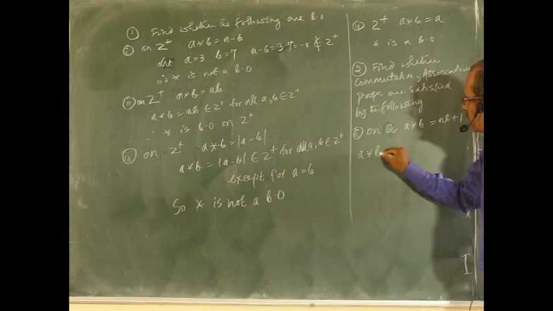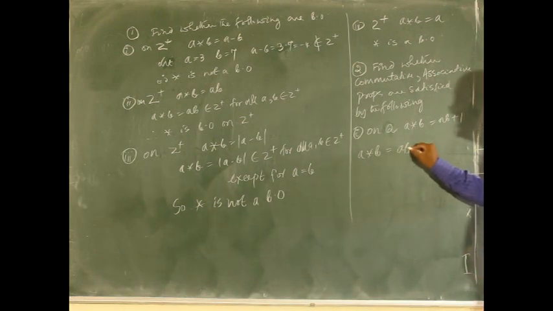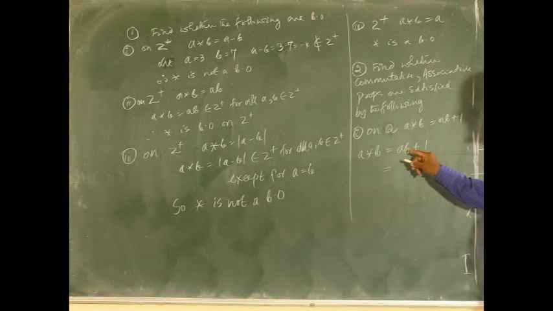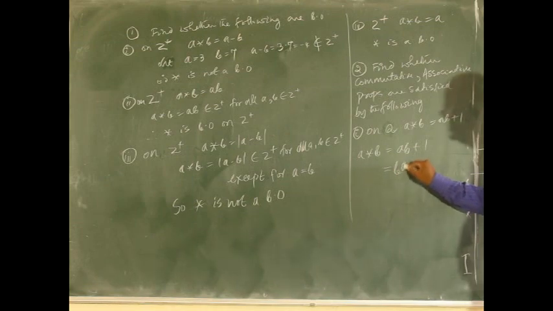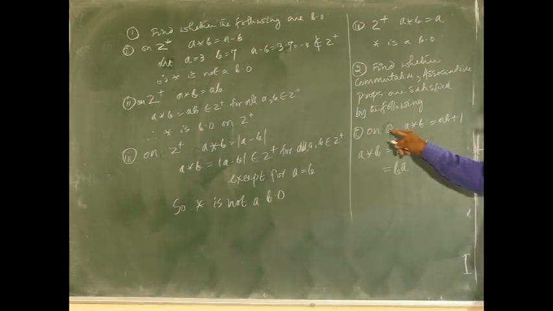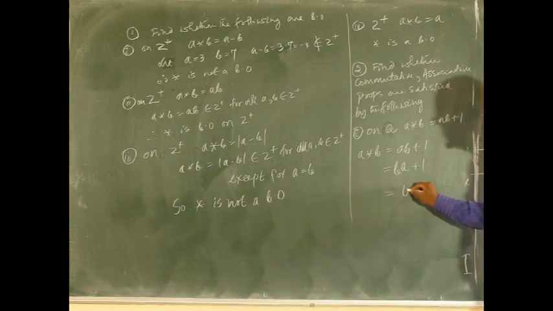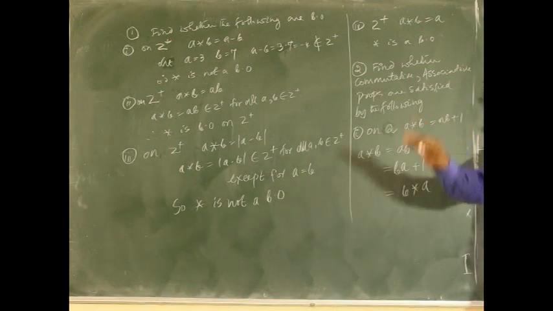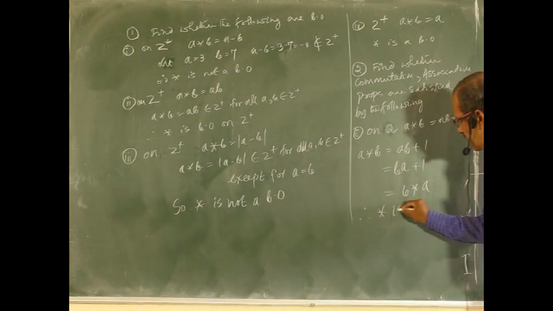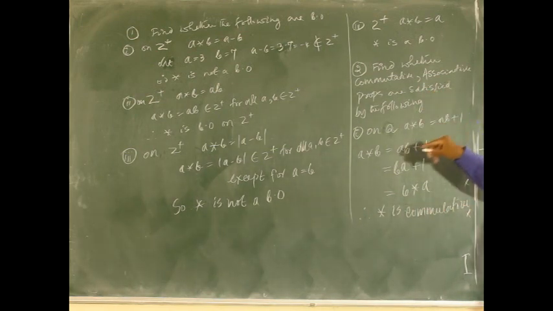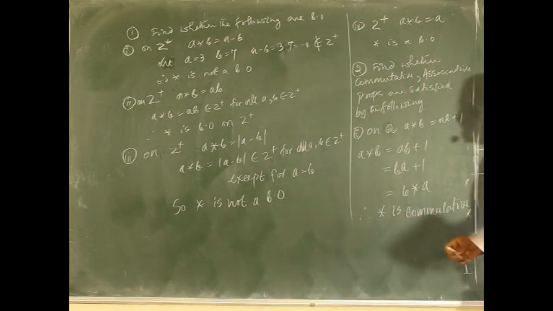Commutative means find out a star b. It is ab plus 1. Since it is in the rational number set, no problem, you can take ba. The commutative property is satisfied in rational numbers. So if you interchange the two rational numbers, there will be no change. They are equal, plus 1. But this is b star a. a star b is equal to b star a, so star is commutative. Therefore, star is commutative. What about associative?